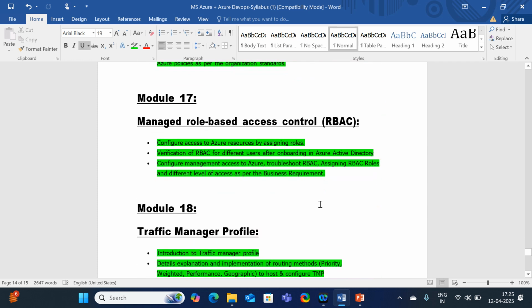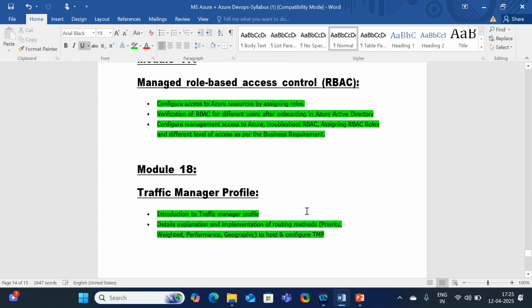And RBAC, how we provide role-based access control for the users, because here role-based control plays a very crucial role, because I am not going to provide the entire admin access to anyone. Based on the requirement, I am going to restrict the permissions of the user to my resources. How that will be implemented, everything we can discuss in detail in this RBAC session.